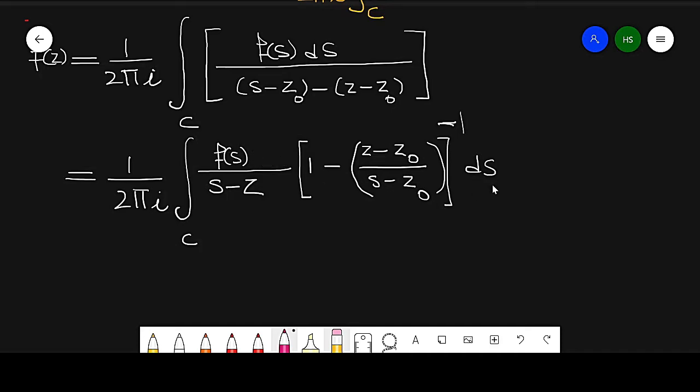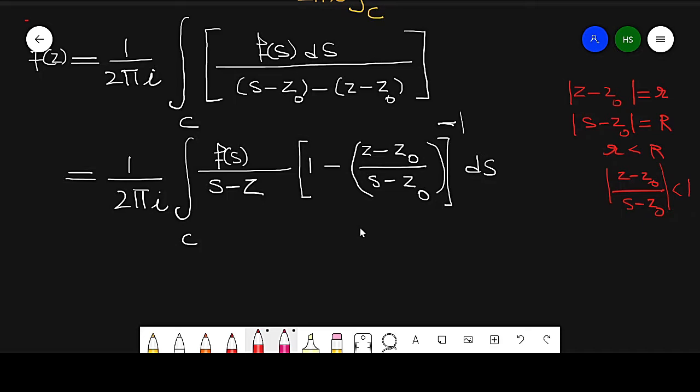Now as we know, the modulus of z minus z0 is equal to small r, and the modulus of s minus z0 is equal to capital R. So small r is less than capital R. It means the modulus of (z minus z0) over (s minus z0) is less than 1.